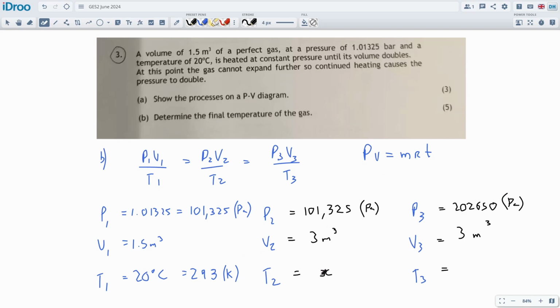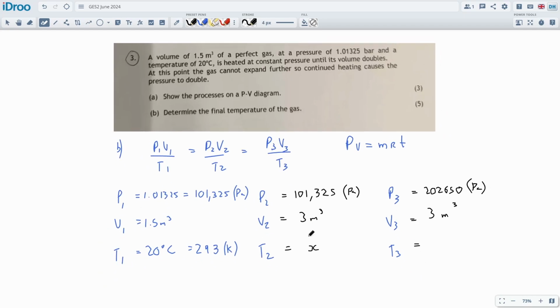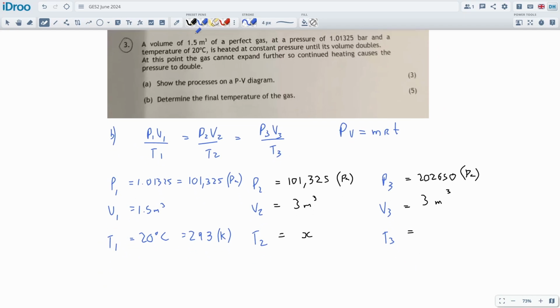Yeah, I do expect the temperature to double here. I suppose if the volume stays the same and the pressure is doubling, the temperature will double again. We just do everything in Kelvin, and that's going to be our gut instinct about what's going to happen. But I want to prove it using numbers and calculations. I don't want to rely on that kind of stuff because it's very easy to slip up.